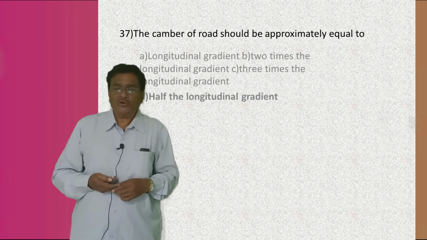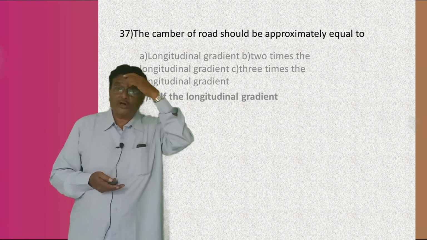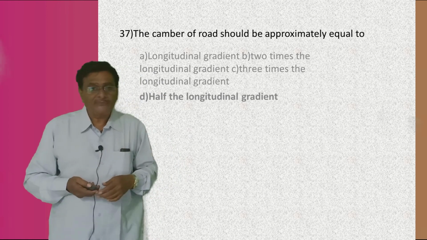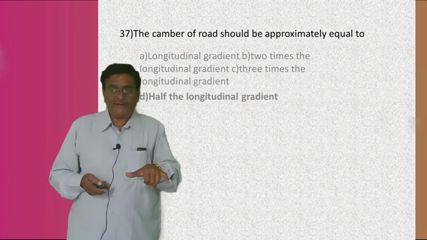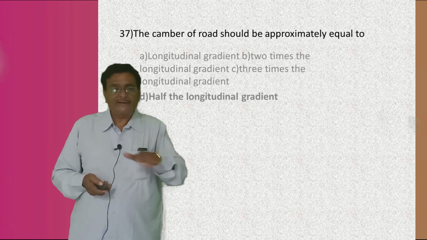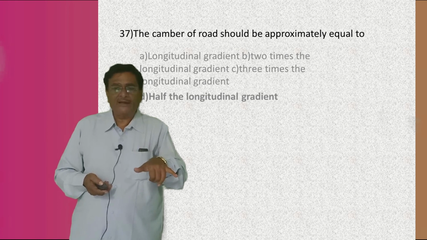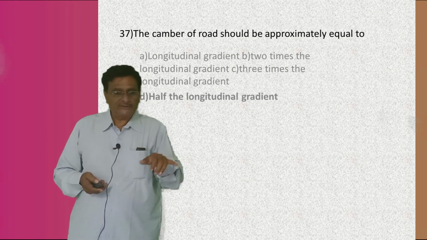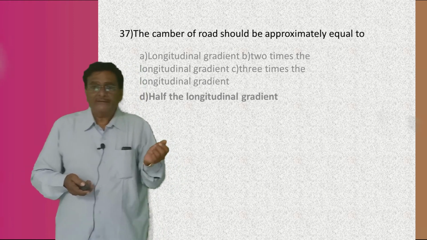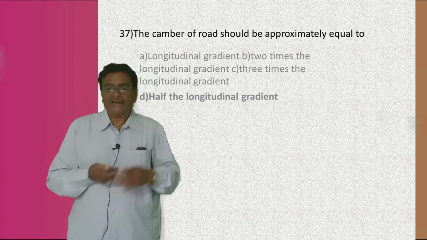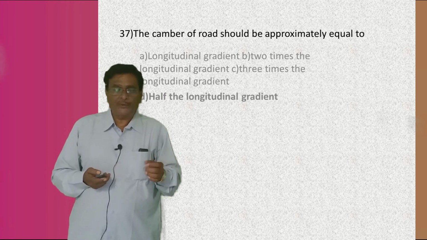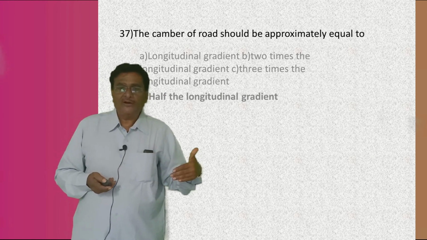The camber of the road should be approximately equal to what? You know already what the camber is. The camber is nothing but a transverse slope given in the direction of the cross section of the pavement. I told you already in the last class, the camber is a cross slope or transverse slope given in the transverse direction of the pavement to drain off the rainwater.